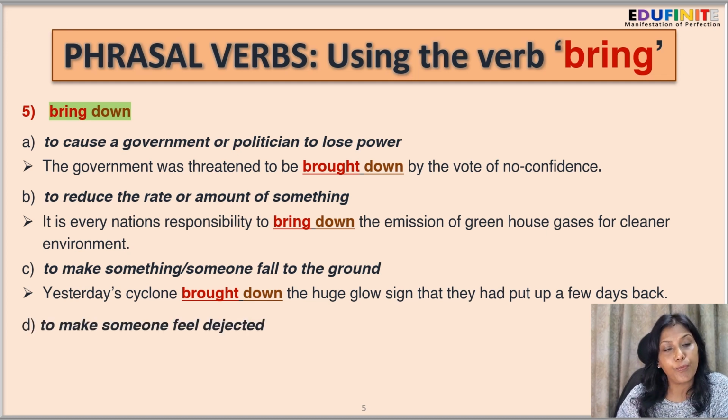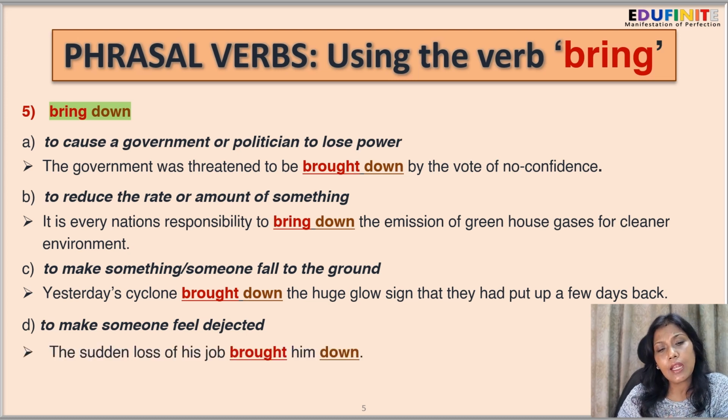Now, the next meaning of bring down is to make someone feel dejected. The sudden loss of his job brought him down. So you are in a good mood, you're okay, but suddenly you hear some news or someone tells you something and you feel depressed. So suddenly he heard the news that he has lost his job. And anyone losing a job will definitely be depressed. And that too if you hear the news suddenly.